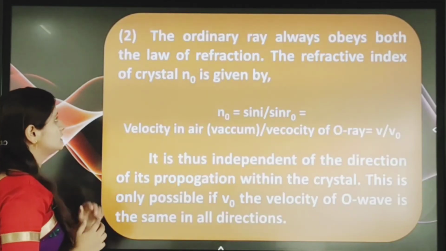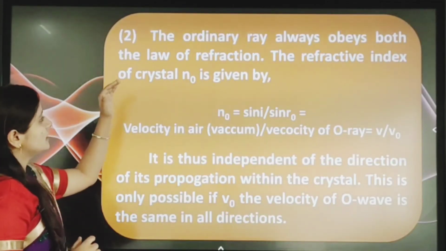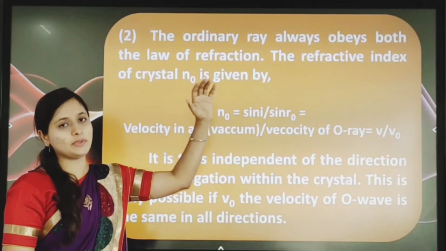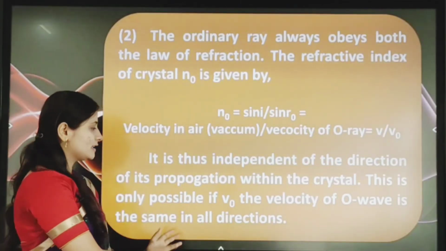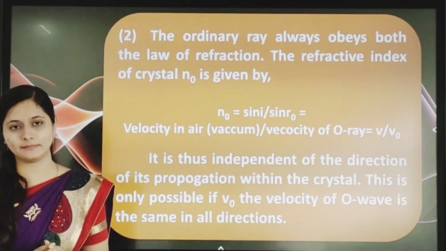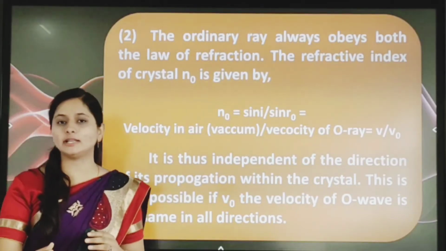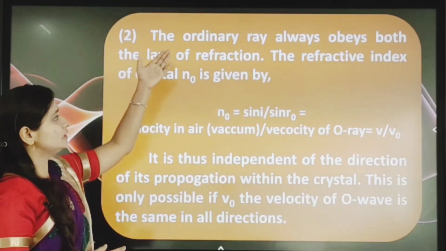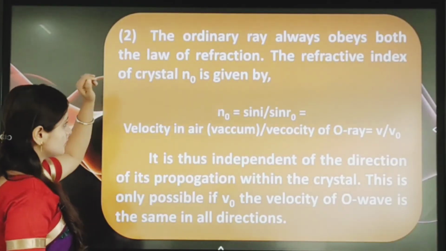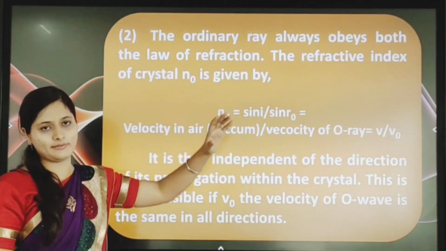Next, see here the second point. The ordinary ray always obeys both laws of refraction. So next he explained the ordinary ray first. Already we know that the ordinary ray obeys the what? Laws of refraction.